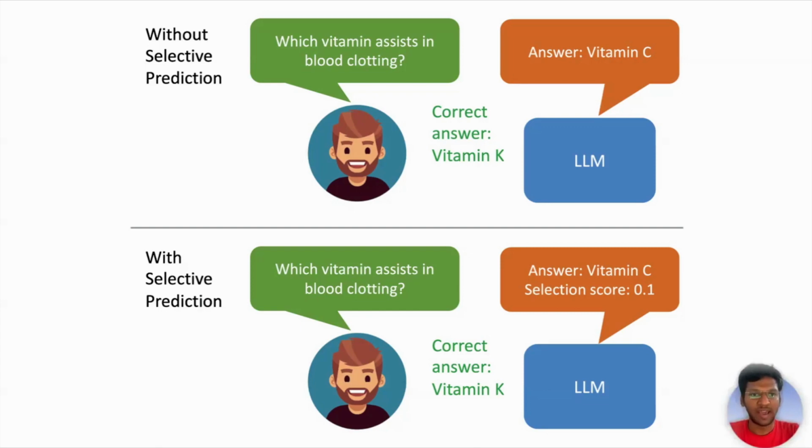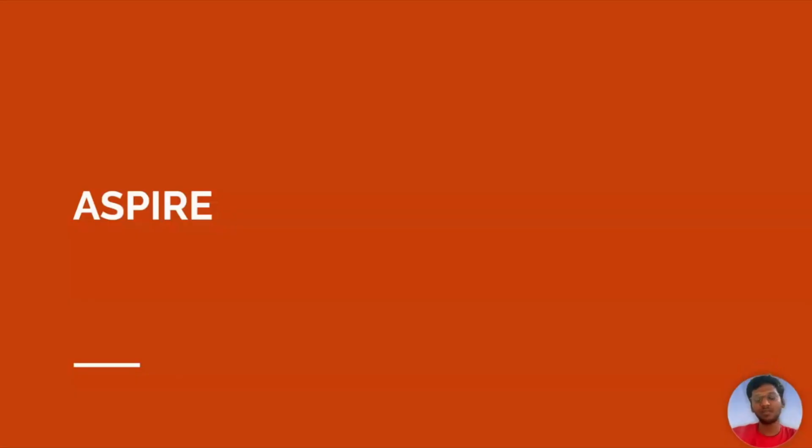Let's see about Aspire itself. Aspire means Adaptation with Self-Evaluation to Improve Selective Prediction in LLMs. It is basically a selective prediction method, but with advanced features added.